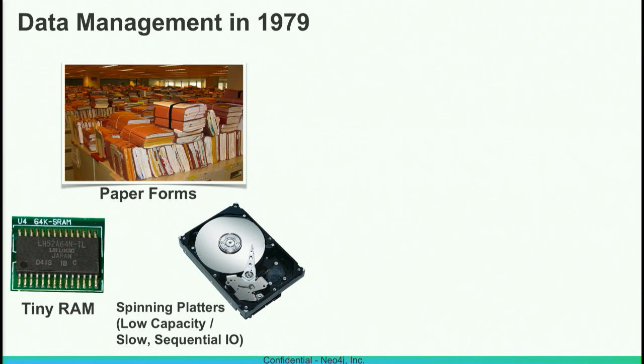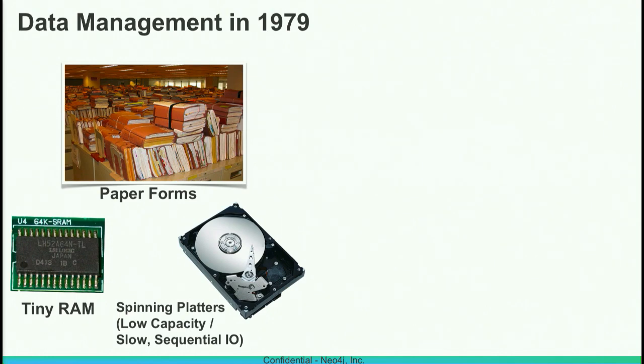And this is the reason why in Database 101 classes, you still learn about the order form and how I break apart the order form so I can bring it back together and avoid redundancy and normalize and so on. The constraints of the day, where you had minimal amounts of RAM, that's a Commodore 64 chip, so that's actually a few years after 1979. That was probably big at the time.